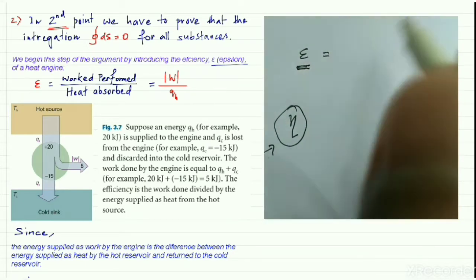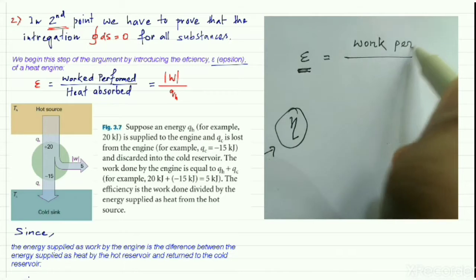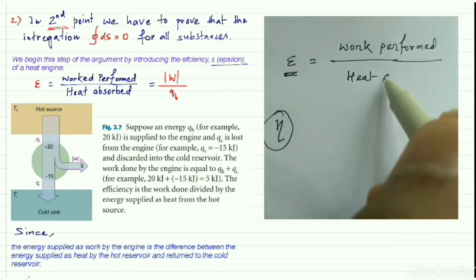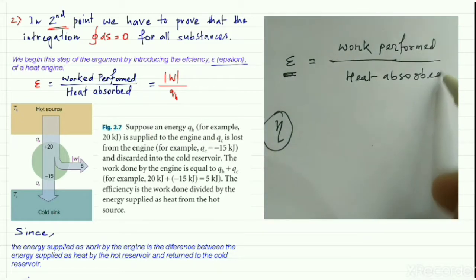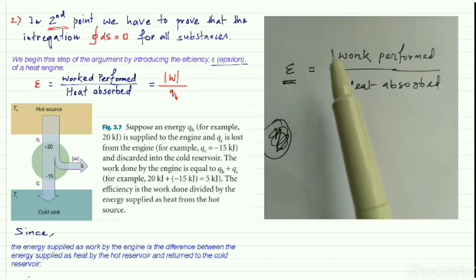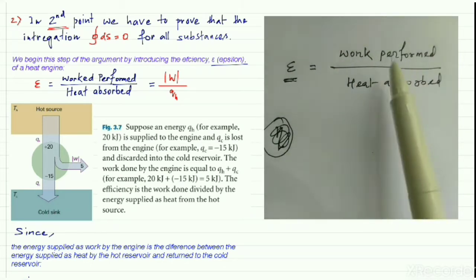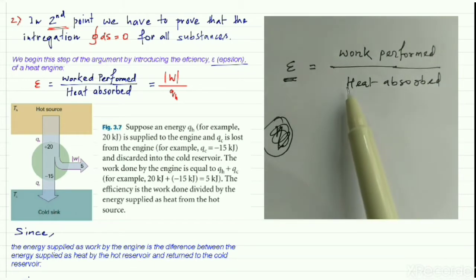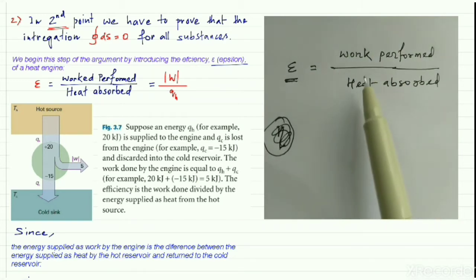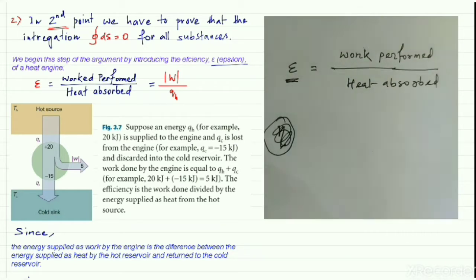So epsilon is equal to the work performed divided by the heat absorbed. The efficiency of a machine or an engine can be defined by this formula. That means the work done by that machine by absorbing some amount of heat. How much work we are able to gain from that machine by absorbing some specific amount of heat is the efficiency of that machine.